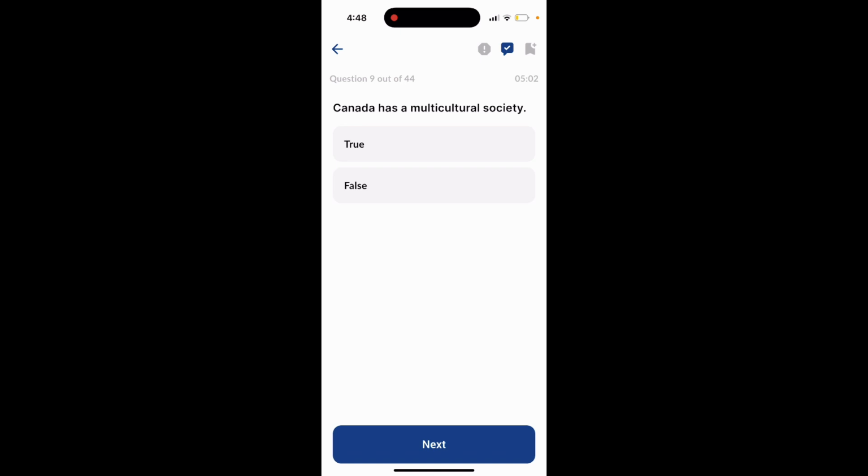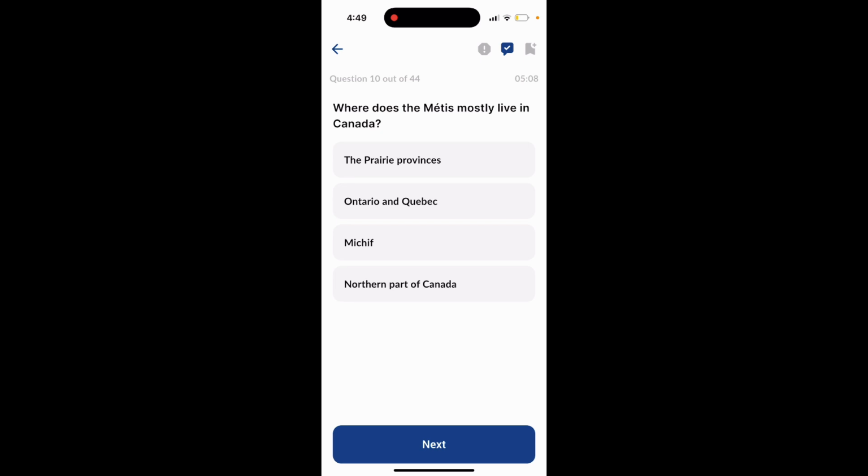Question 9. Canada has a multicultural society. Is that true or false? That is true. Question 10. Where do the Métis mostly live in Canada? The Prairie Provinces, Ontario and Quebec, Michif, northern part of Canada. The answer is the Prairie Provinces.